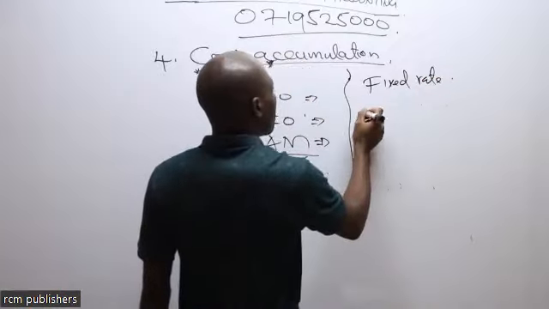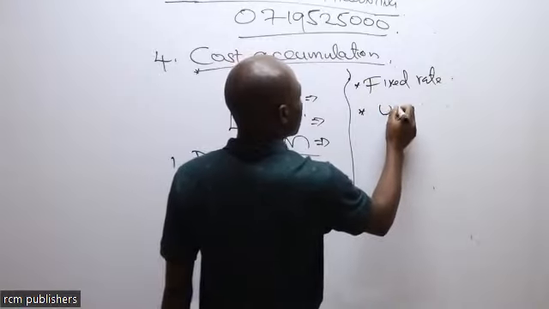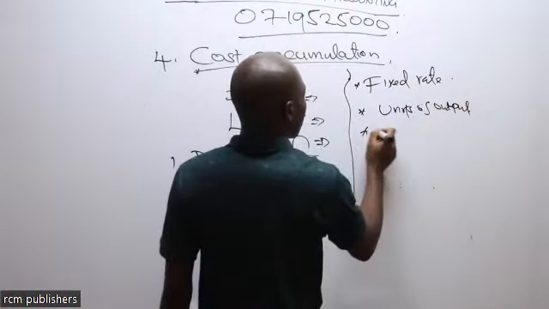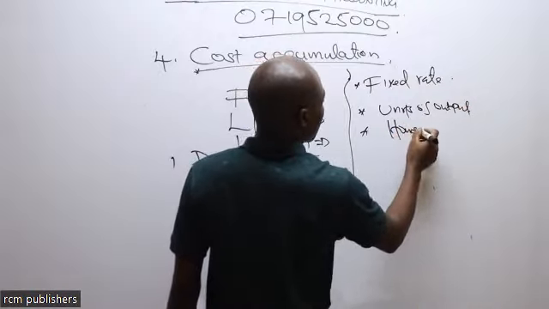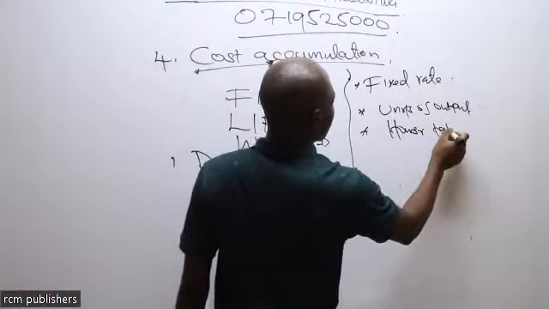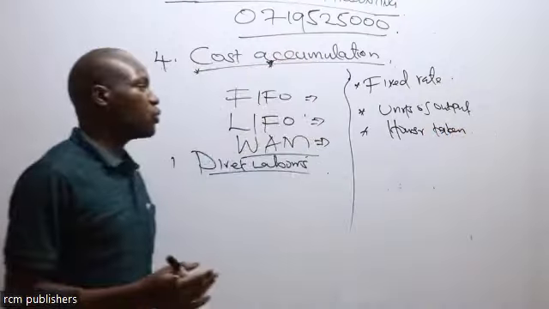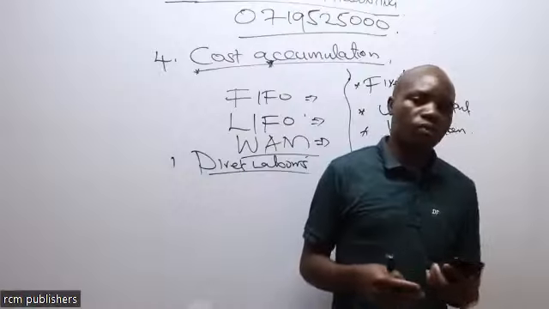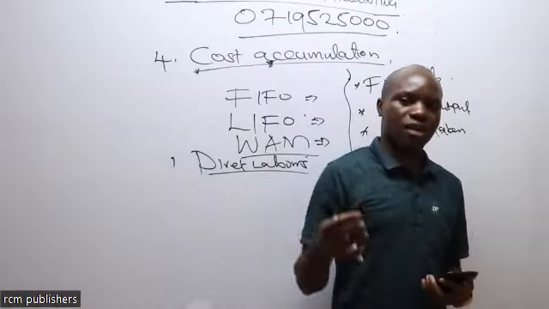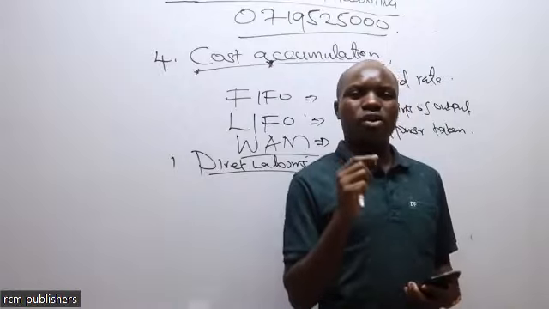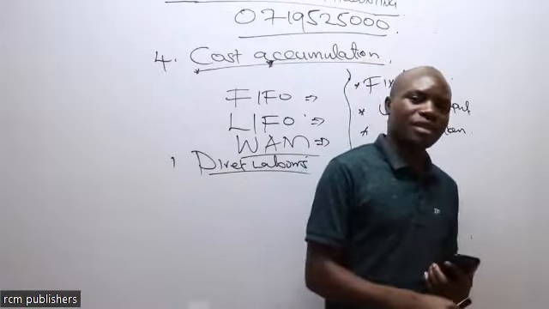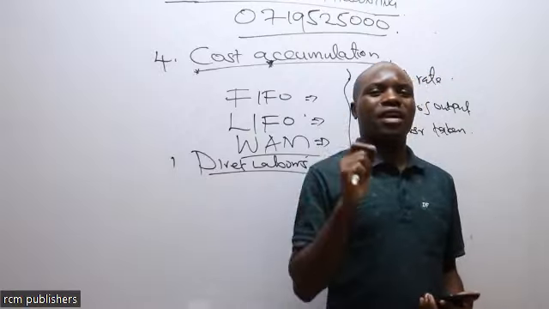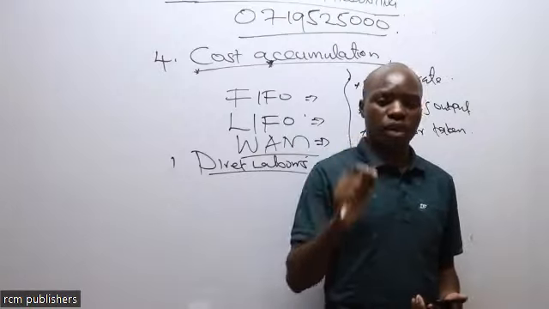There are those who are paid based on units of output. There are those who are paid on hours taken at work. So the units that you've produced will determine the amount you are going to earn. For some people, it's the number of hours they take in a particular job that determines what they are paid. And for others, so long as the month has ended, they are entitled to the fixed rate that was agreed upon when they were employed.